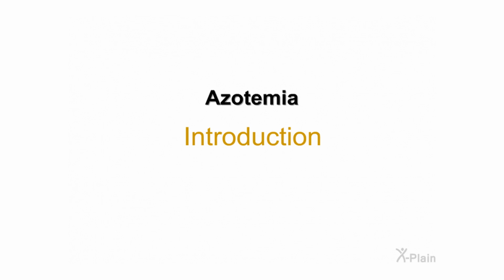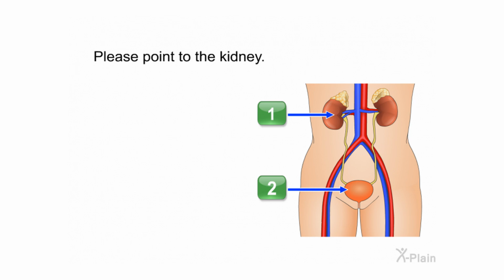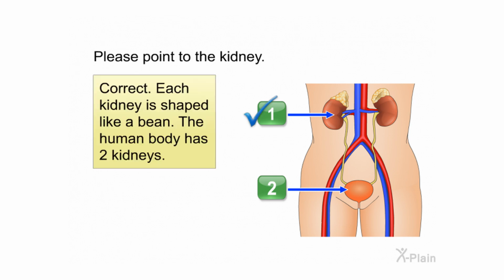Azotemia. Introduction. Please point to the kidney. Choose one of the following options. Correct. Each kidney is shaped like a bean. The human body has 2 kidneys.